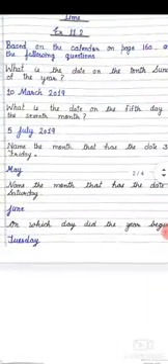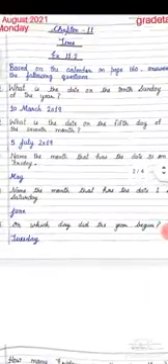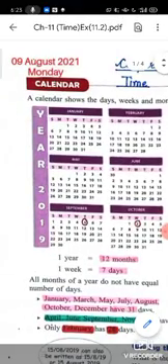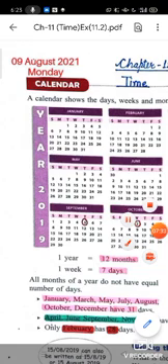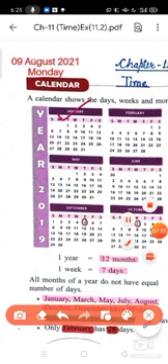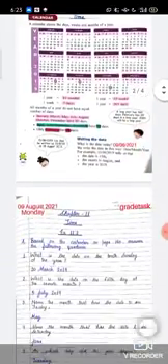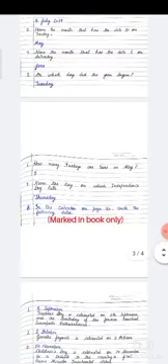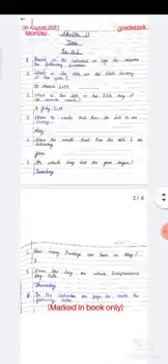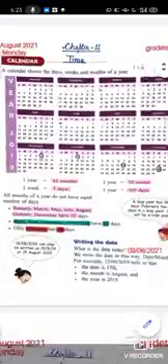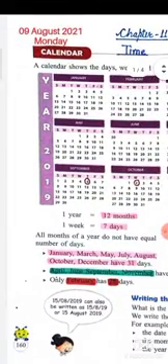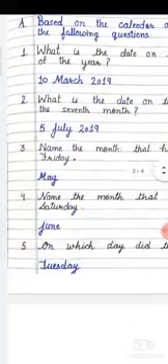Okay, now 5th question. On which day did the year begin? So your year is starting from 1st January. So your 1st January falls on Tuesday. Okay, Sunday, Monday, Tuesday. So answer will be Tuesday. Okay, now 6th question. How many Fridays are there in May? So May we will see now, 1, 2, 3, 4, 5. 5 Fridays are there in May.